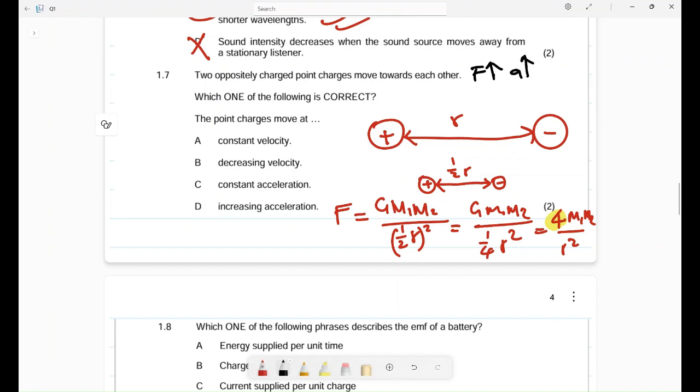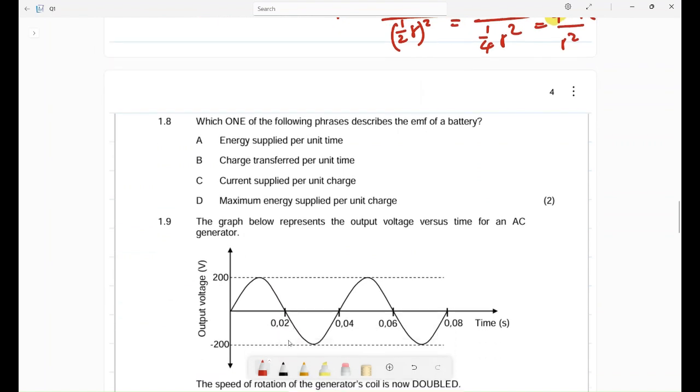Let's see. Constant velocity, no way. Constant velocity means there is no acceleration. Decreasing velocity, there is no way it's going to decrease. Constant acceleration, no. Increasing acceleration, yes. I hope I explained that.